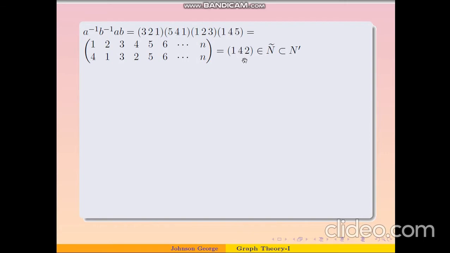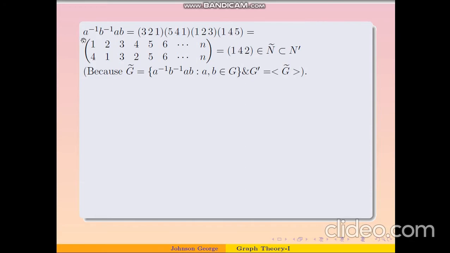Okay, now we know that G tilde is defined like this, that is G tilde contains A inverse B inverse AB whenever A, B belong to G. And G dash is nothing but the commutator subgroup of G. And how is it defined? G dash is defined as the subgroup which is generated by the subset G tilde of G. Okay, again I repeat, G dash is a subgroup which is generated by G tilde, and G tilde is defined like this. And by this definition you can see that G tilde is a subset of G dash, and G dash is now known as the commutator subgroup.